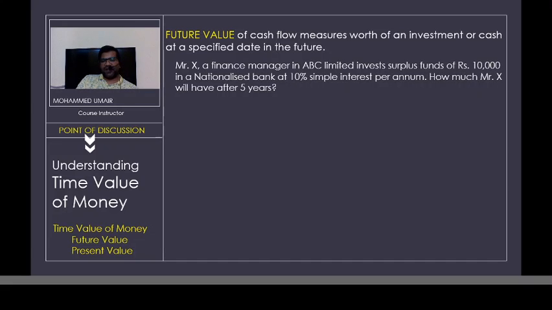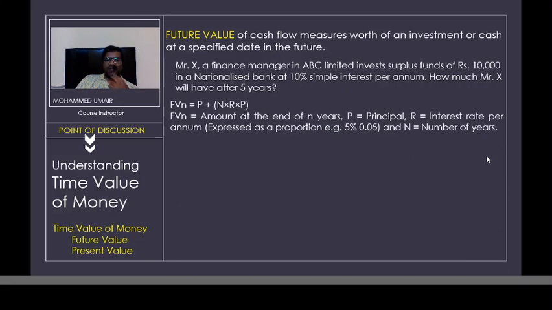Mr. X is a finance manager of ABC Limited, and there is a surplus fund sitting in the account which is 10,000. This finance manager takes a call to invest this 10,000 rupees in the bank. Probably he is going to do a deposit on which he is earning 10% interest per annum. He's keeping the money for 5 years. So at the end of the 5th year, how much will he receive? The amount he is going to receive in the future by investing the money now is called future value of money.